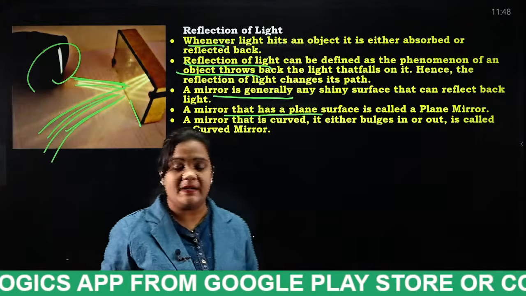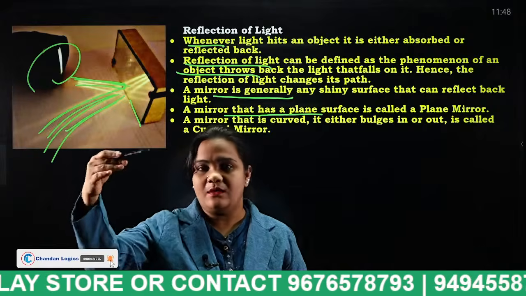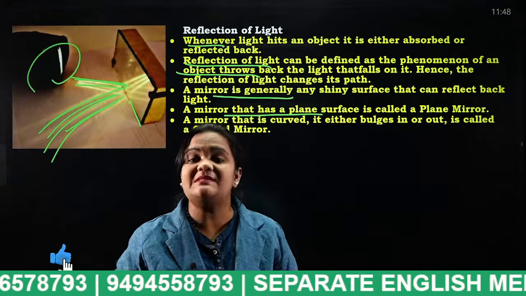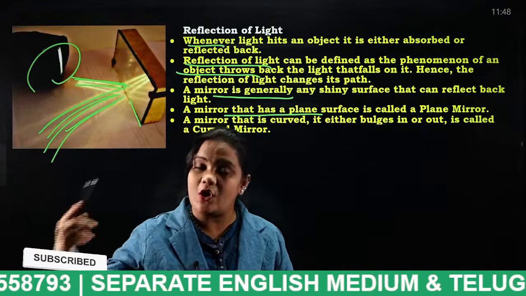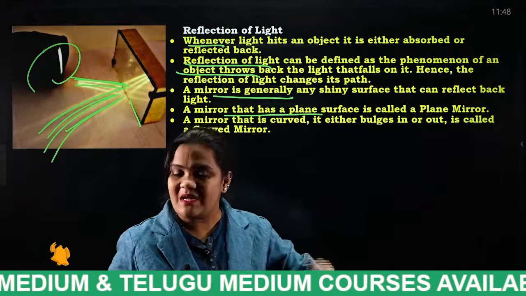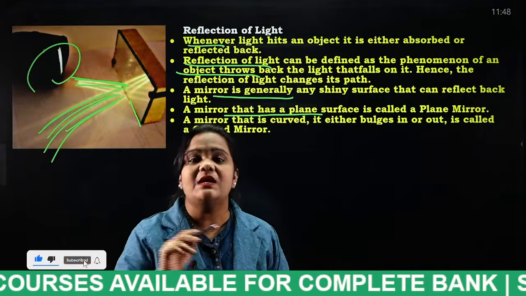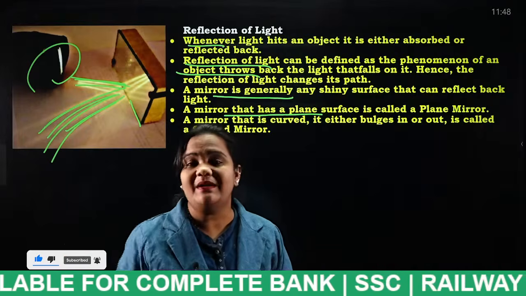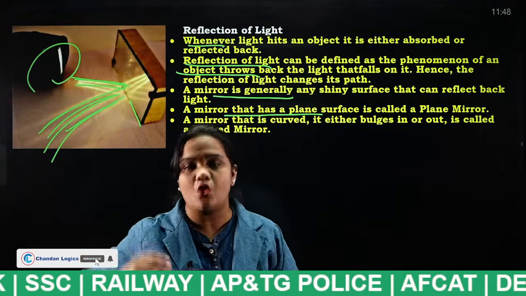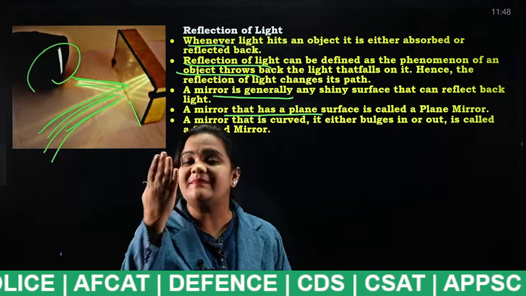In general we have two types of mirrors. One is the plane mirror, which we use in general, and the second one is the spherical mirror. A spherical mirror is somewhat curve shaped. Either it may be a concave mirror or it may be a convex mirror. How many types of mirrors do we have, students? Two: plane mirror, and the second is spherical mirror. The spherical mirror again has two types, one is the convex mirror and one is the concave mirror. Spherical is nothing but somewhat curved. Plane is nothing but flat.